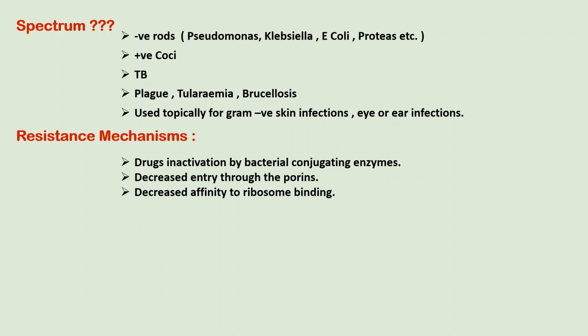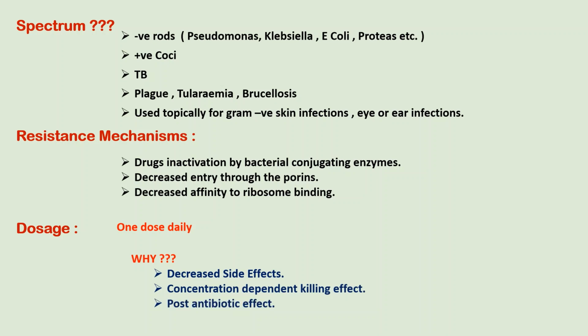One thing to remember about aminoglycosides is concentration dependent killing. That means the higher the plasma concentration, the more bacteria are killed. A once daily regimen is followed because if the total daily dose is given as a single injection, it will reach a higher peak plasma concentration, and thus a maximum effect will be achieved by a single dose. This will also decrease the side effects because there will not be a constant therapeutic level of the drug for a long time, and they also have a post-antibiotic effect.